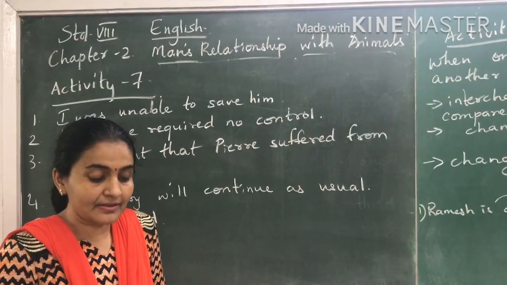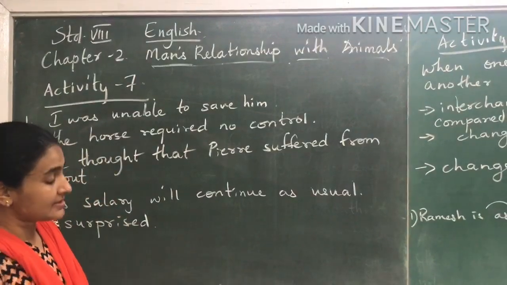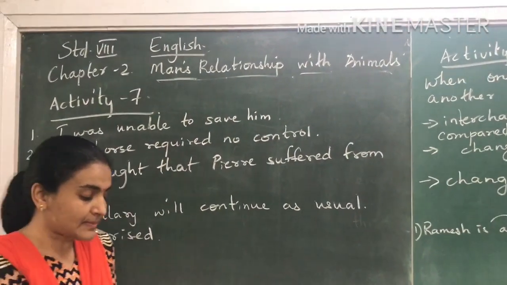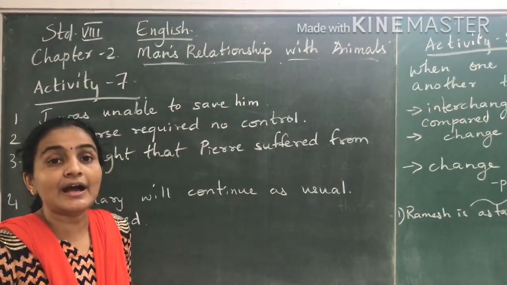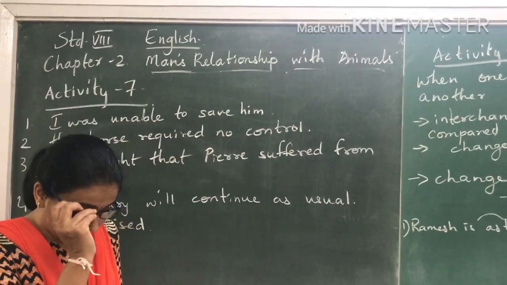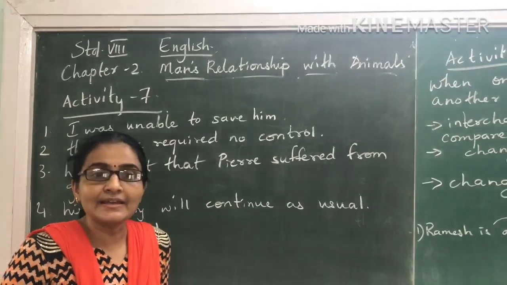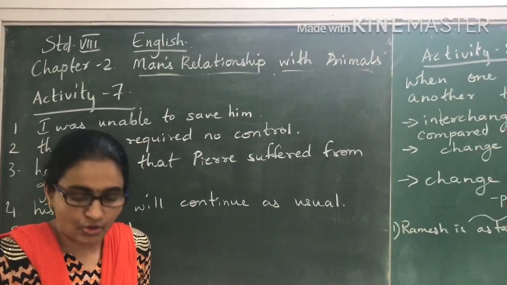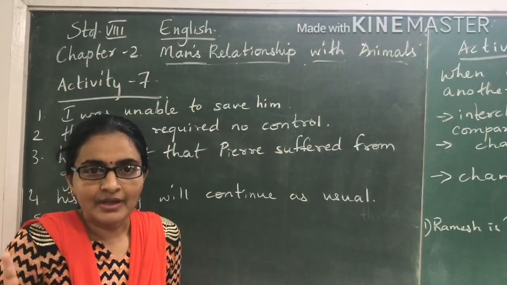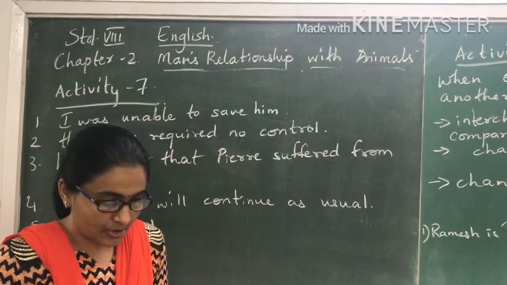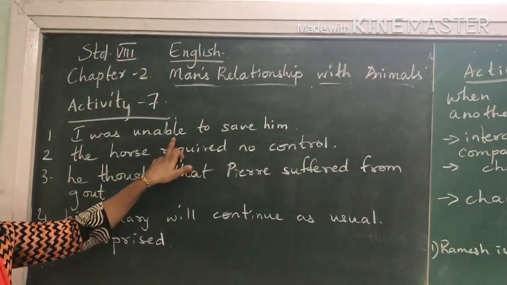Okay, activity 7, there are some multiple choice questions that are given based on the lesson that you have. I have written the answers for those. The first one, the horseman was run over by a truck. The truck driver said, I couldn't help. And the three options given over here are: I was unable to save him. I regret I have killed him, which means I am sorry I have killed him. I believe I was not wrong, which means the truck driver thinks that he was not wrong in killing Perry. Okay. So over here the correct option would be the first one, I was unable to save him.